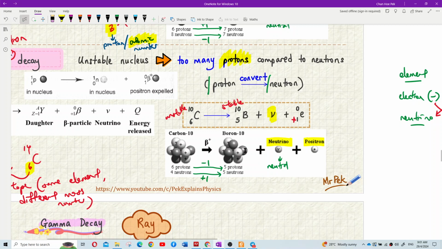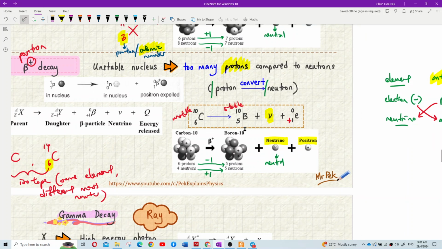Faham tak? Bila dia keluarkan positron ini, salah satu proton sudah convert jadi neutron. That's why protonnya kurang 1, neutron tambah 1. Okay? Understand? One of the proton change to neutron. Yeah? So that's why proton decrease by 1 and then neutron increase by 1. Understand, class? Now give me a thumbs up if you understand.